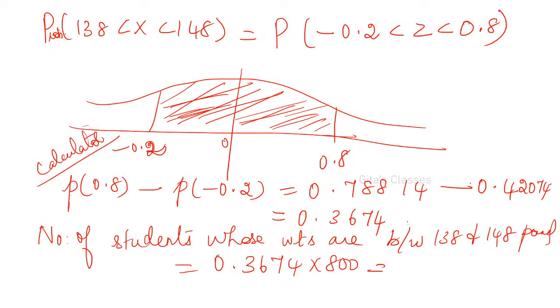It is 293.92. Yes, 0.3674, Shivakumar. Yes, correct. It is not 77, maybe a typo. Yes, 294 is right. 293.92 you will be getting, because the number of students you have to round. You cannot write the number of students in decimal. So it should be 294. 294 is correct. Very good, all of you.